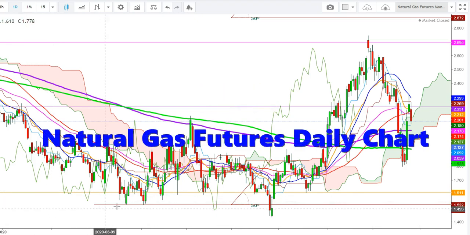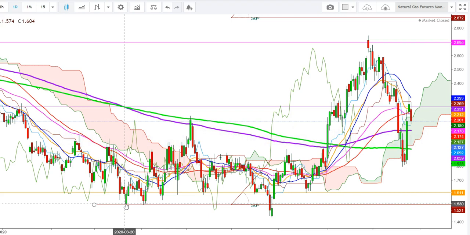So let us start the day to analyze the movements of natural gas futures in a daily time frame. So here you can see that the natural gas futures found a strong support during the month of March 2020 at the levels of $1.522, from where showed a strong upward move up to the levels of $2.156, which continued up to May 5th,